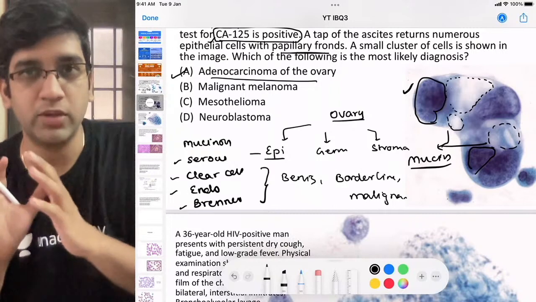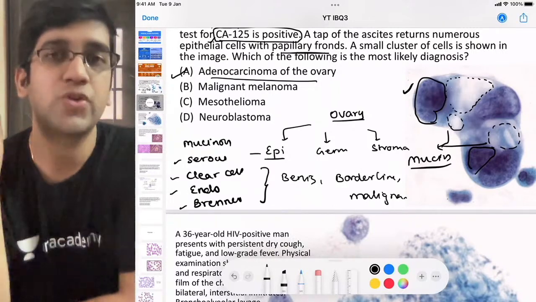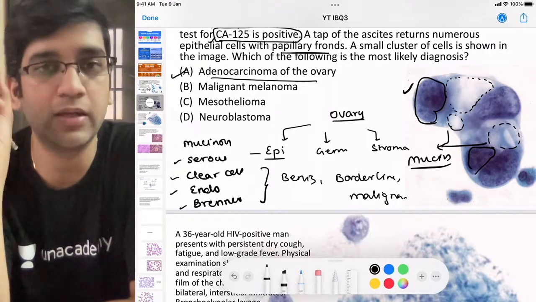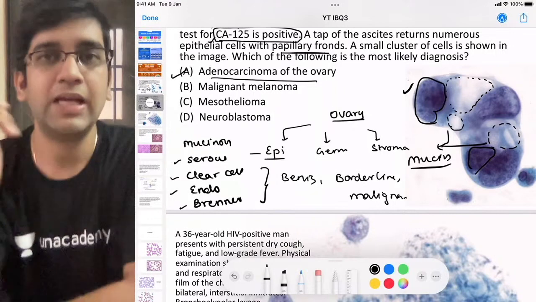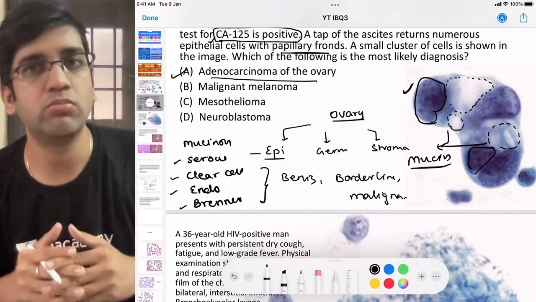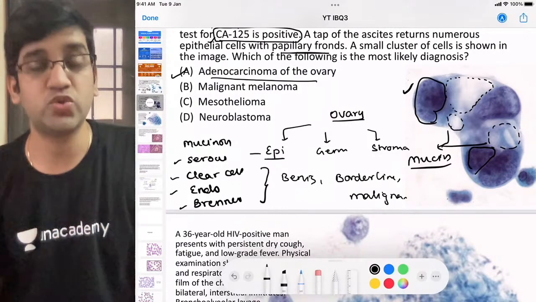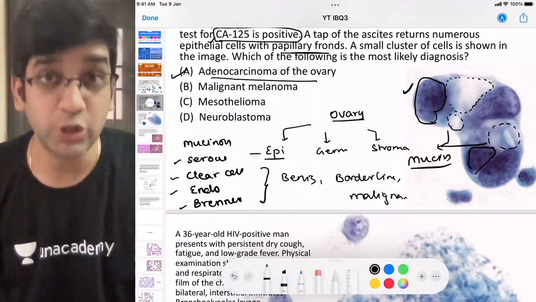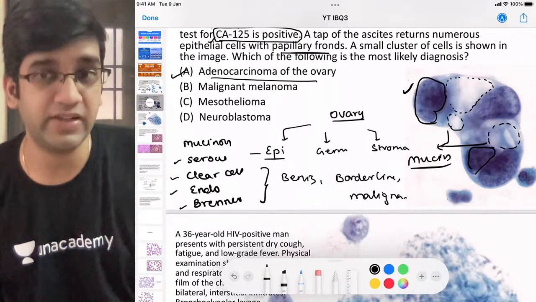I want you to come to an approach, because this is what the consultants in real life do, right? So I have a CA125 which can be elevated, and let's take a mucinous neoplasm. You must have read in your obstetrics as well: can a mucinous neoplasm grow to 10-15 centimeters? That's one of the lesions which can grow to a very huge size, right? I do have mucinous adenomas, the benign tumors, which can grow 10, 15, 20 centimeters in size.